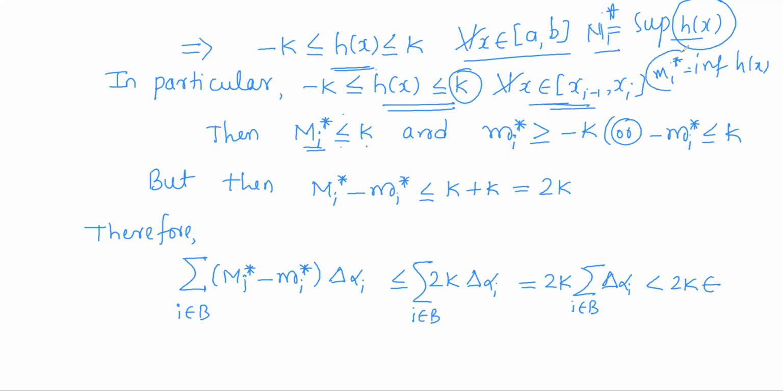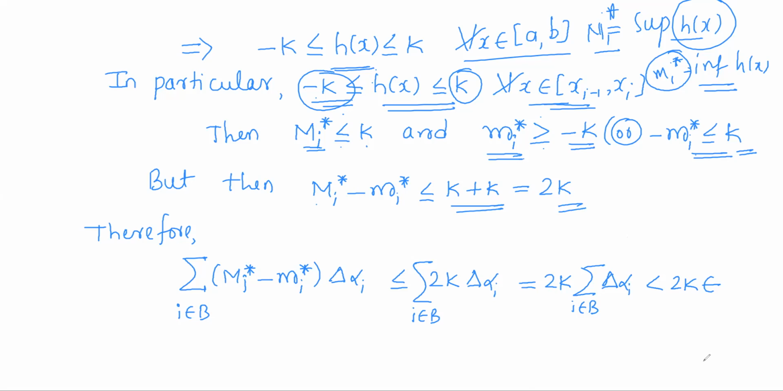Similarly, small m_i star is the infimum, that is the greatest lower bound. And by this inequality, h of x are all greater than or equal to minus k. That means it forms a lower bound. So minus k is a lower bound, which will be less than or equal to the greatest lower bound. Multiply by minus on both sides, so that the inequality reverses. So minus m_i star will be less than or equal to k. So capital M_i star minus small m_i star will be less than or equal to k plus k, which is 2k.